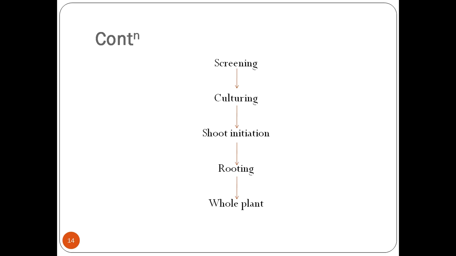So select a tissue which has our gene of interest. Culture this cell inside the plant tissue culture media. It will lead to the formation of shoot, root, and we will get the whole plantlet. So this whole plantlet has our gene of interest in each and every cell.